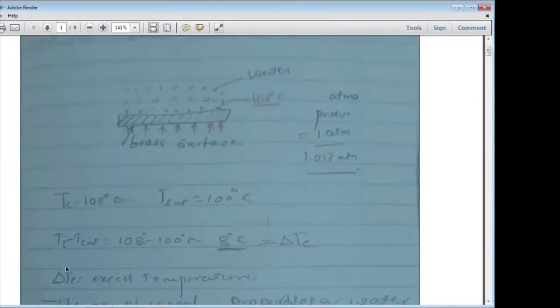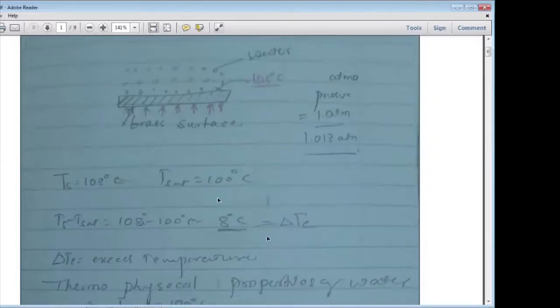So the surface temperature minus the saturation temperature is 108 minus 100, which is equal to 8 degrees Celsius. This is delta T e. Delta T e is nothing but the excess temperature.